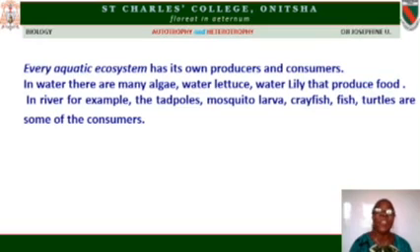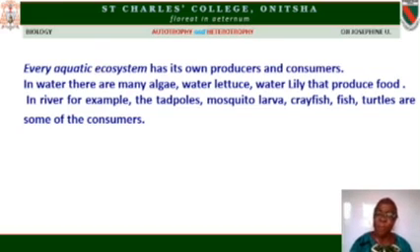Because they are green, they all produce food. You have the consumers in the fresh water like the river, such as the tadpoles, mosquito larvae, crayfish, ordinary fish of different types, the turtle, and even the crocodiles. These are the consumers that we find there.